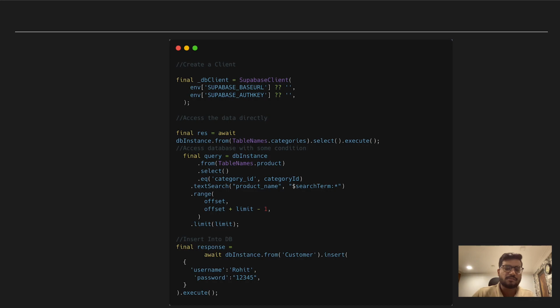Then finally in the response we get JSON data, which it sends to us. And thirdly, I have given an explanation of how to insert data into my database. Over here it follows a similar format, passing the JSON data, and it inserts it into the database.